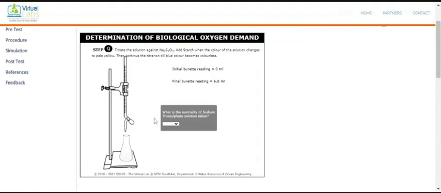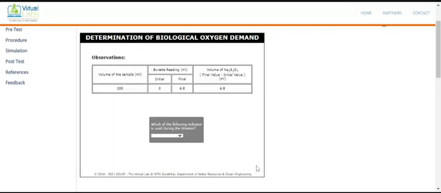Okay. So here the question asked is, what is the normality of the sodium thiosulfate? There are four options. So what is the normality? Yes. What is the normality of the sodium thiosulfate? It is 0.025 normal. Then go for the next one.